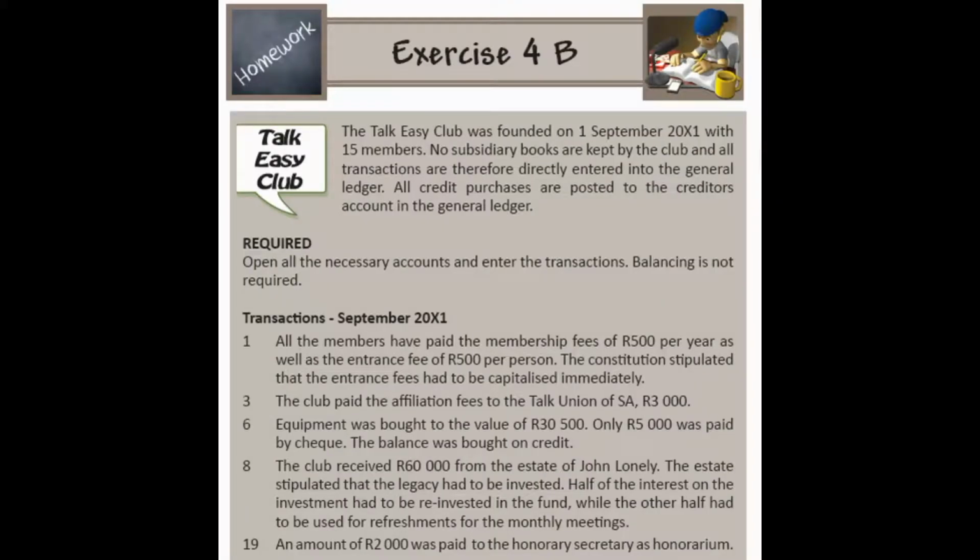Okay, so let's mark exercise 4B. The Talk Easy Club was founded on 1 September 21 with 15 members. Now let's look at the transactions. For September 20X1, all the members have paid the membership fees of 500 Rand per year, as well as the entrance fee of 500 Rand per person. The Constitution stipulated that the entrance fees had to be capitalized immediately.